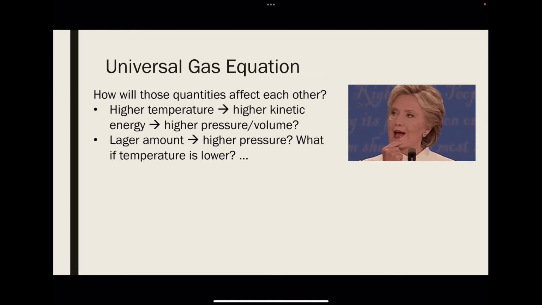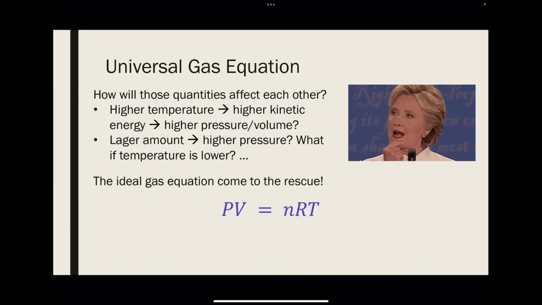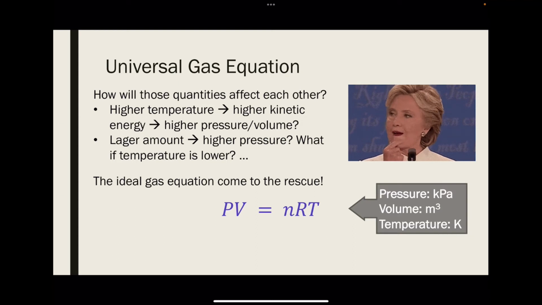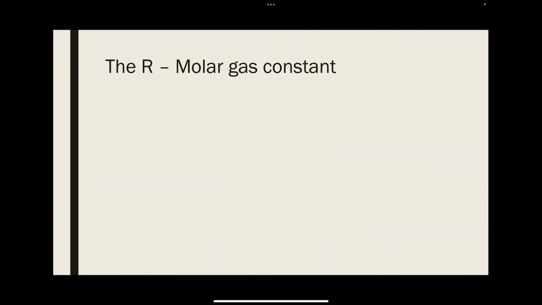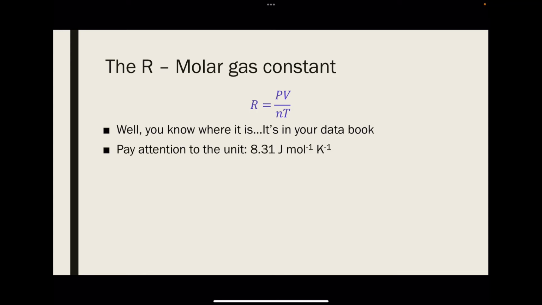Now, with all of these questions in mind, the ideal gas equation comes to the rescue. So it captures the relationship, especially the numerical relationship among different quantities. The universal gas equation also gives us a constant that we haven't met before. And where can we find it? You guessed it, it's in your data book. Pay attention to the unit of this particular constant.